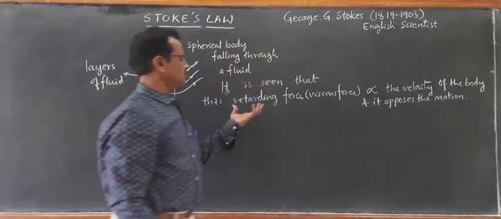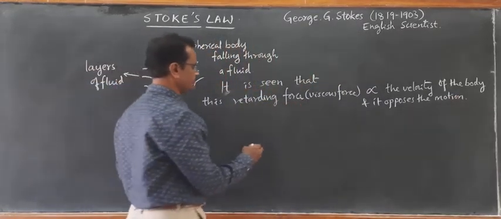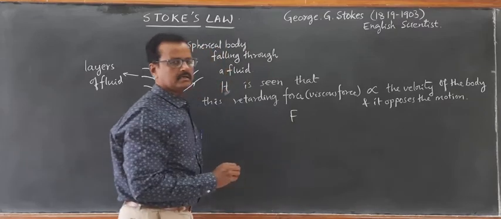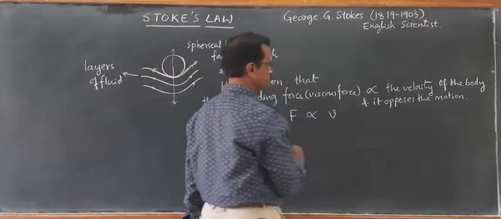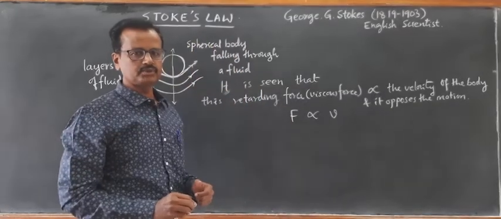Therefore, this is a retarding force. So we can write mathematically, if F is the retarding viscous force, then it is found to be directly proportional to velocity, but it is in the opposite direction of motion.